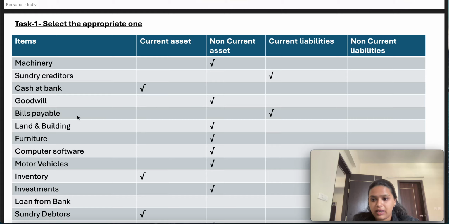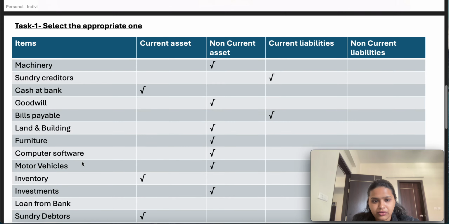Next is bill payable. Bill payable is like you have to pay someone. It is similar to the creditor, so it is a current liability. Next is land and building. You have invested some amount of money to purchase land and building. So it is a non-current asset and a tangible asset because you can see the land and the building also. Next is furniture. It is similar to the above one, a tangible asset and a non-current asset. Computer software is also similar to the above, and motor vehicle also.